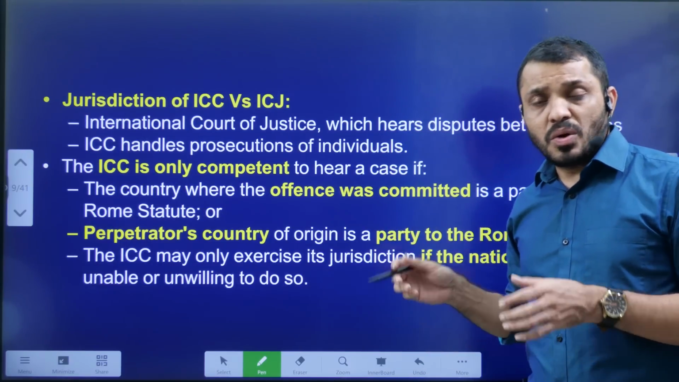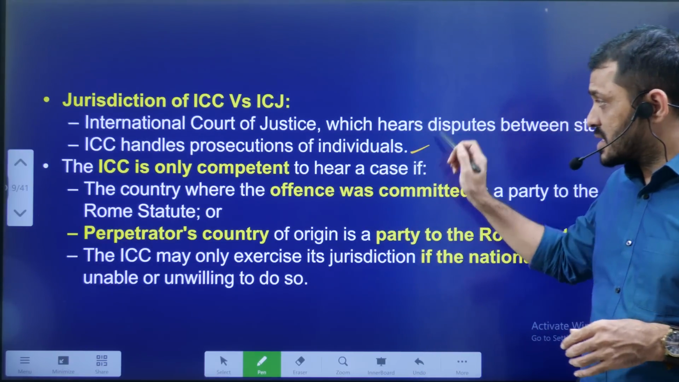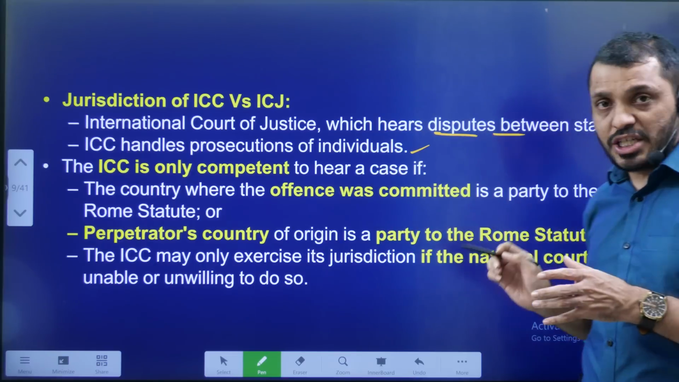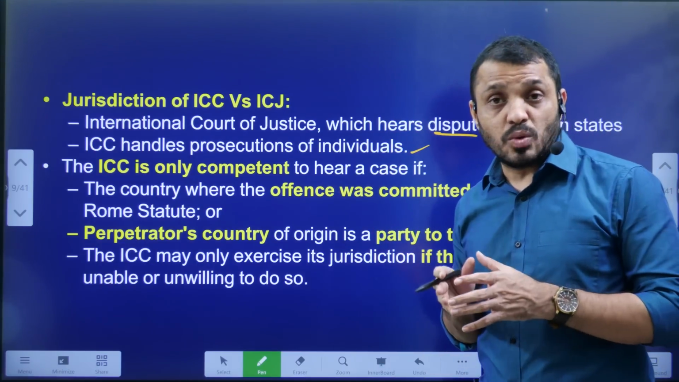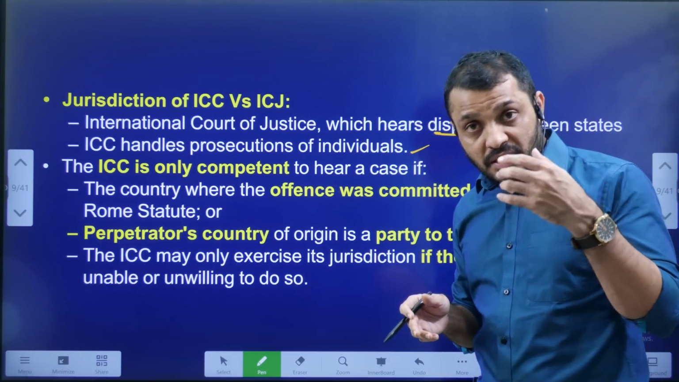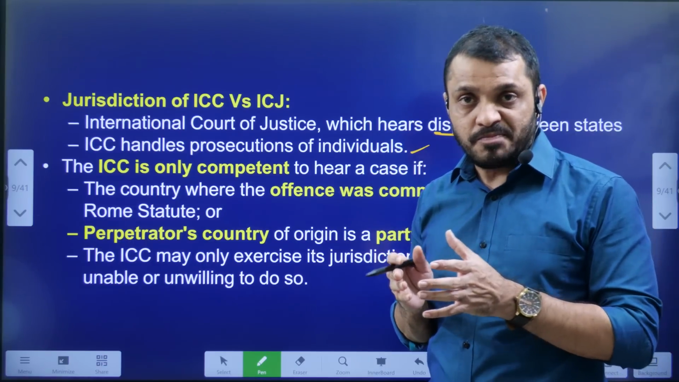Jurisdiction. ICC covers individuals, whereas ICJ deals with disputes between nations, like I said earlier in the introduction. ICC is only competent in the following conditions. In which conditions?